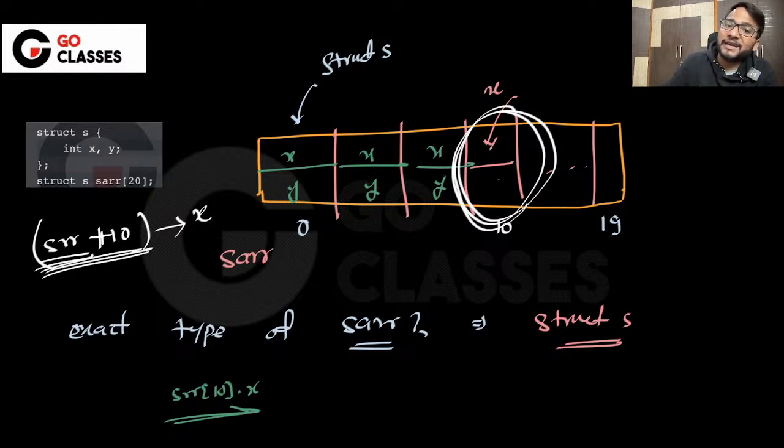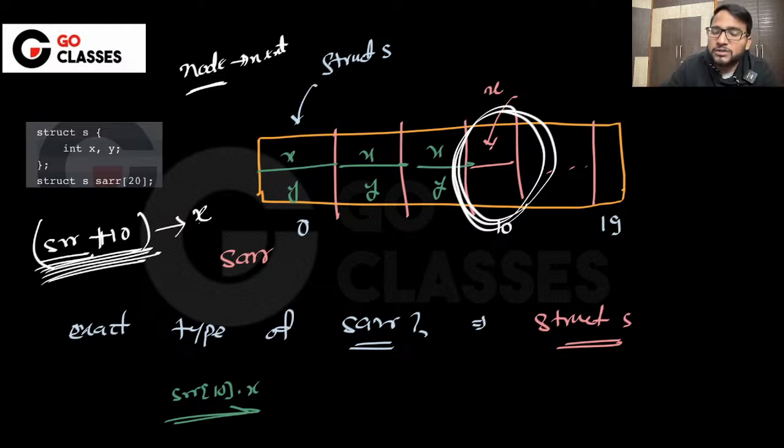If you remember from the linked list, we are very much used to doing node arrow next. What is this node? Node is a struct type pointer. If it is a struct type pointer, like srr plus 10, then you can definitely use the arrow operator.